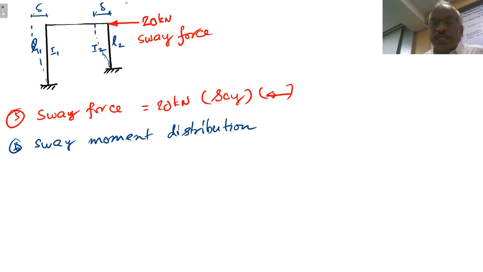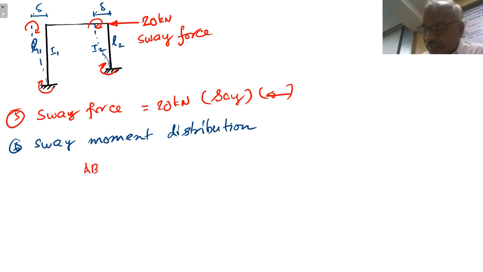As far as columns AB and CD are concerned, we will have a clockwise moment here, a clockwise moment here, and here also we will have a clockwise moment. Moments will get developed because of the side sway. In the first case, the moment will be 6EI for the column AB.